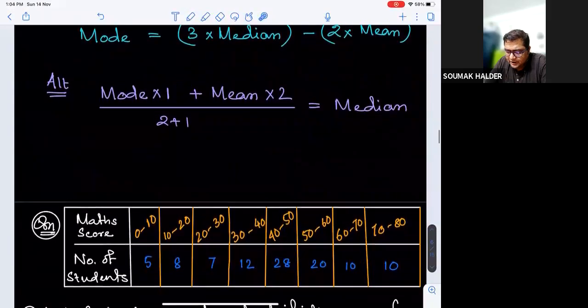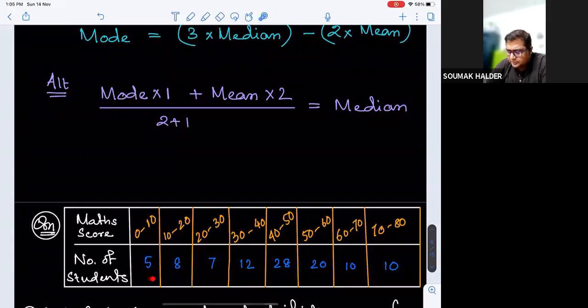Now we are going for some examples to inherit these ideas. I haven't written much for the tables, so I'm describing them. Say we are thinking of a class where we have observed the math score, and instead of individual scores, we have divided them into groups. Nowadays you have 20 marks per project, so the written examination in maths is 80 marks, divided into 8 groups: 0 to 10, 10 to 20, 20 to 30, and so on up to 70 to 80.